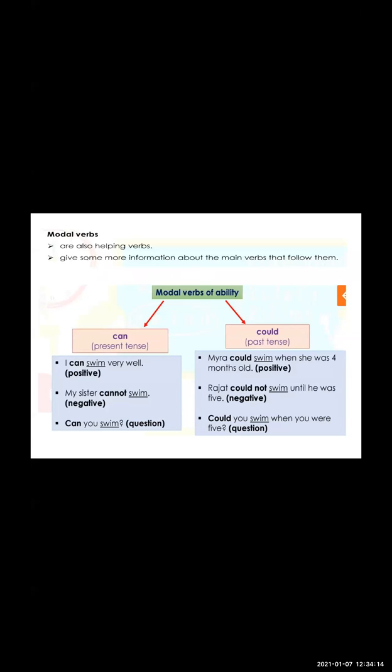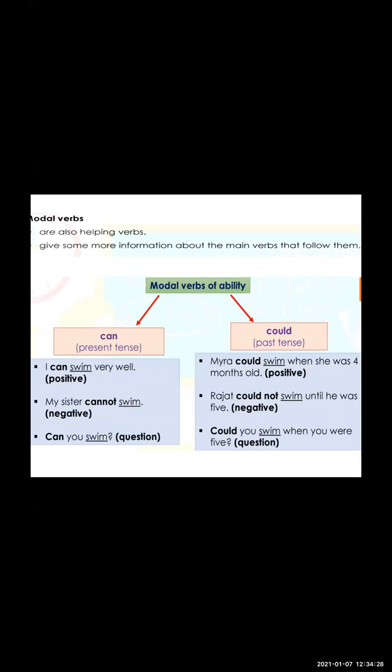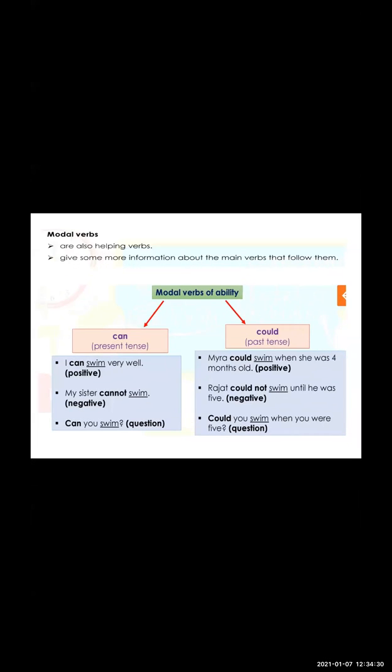Okay, let us start with the topic verb, module 7. Let us try to understand what is the verb. As you know, you have learned it in the third standard, fourth standard. Now, in the fifth standard, let us try to revise this. What is a verb? Verb is known as an action word. Yes or no? It's an action word. And there are also helping verbs, and sometimes they give information about the main verb that they follow.